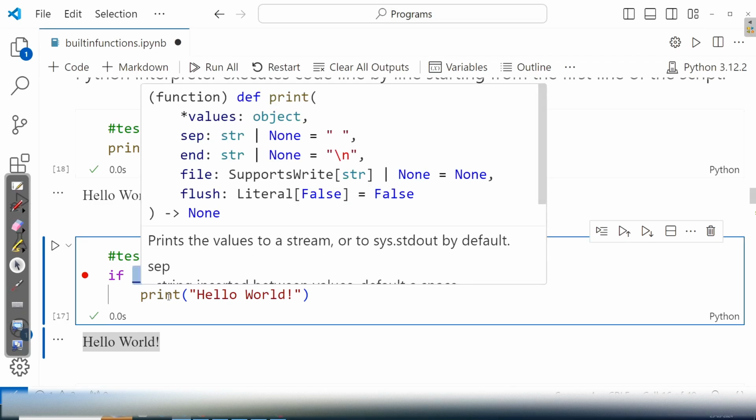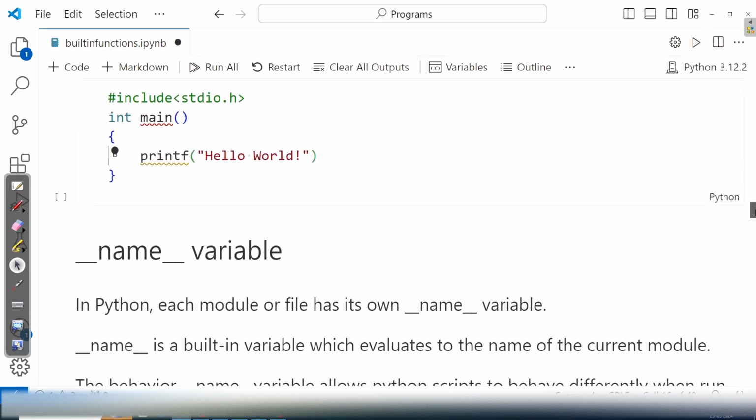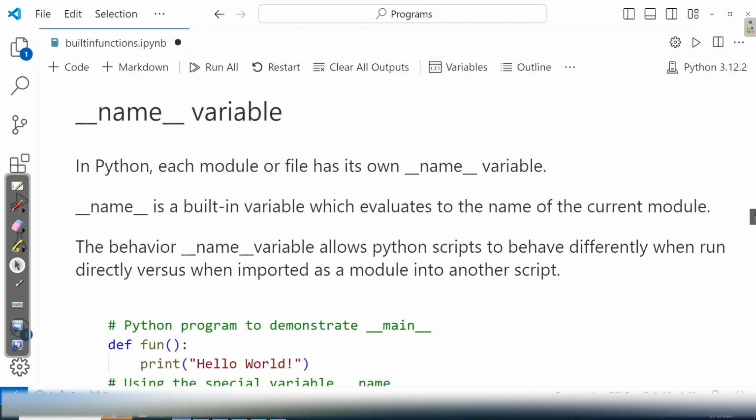See, if it is not clear, don't worry. We will try to explore it more now. Now look at this name variable. In Python, each module or file has its own name variable. Every module or file is having its own name variable. That is, the name variable of that particular module is assigned some value. So the name is a built-in variable which evaluates to the name of the current module.